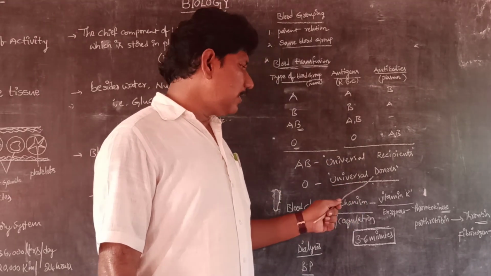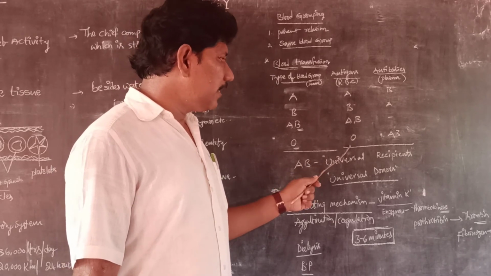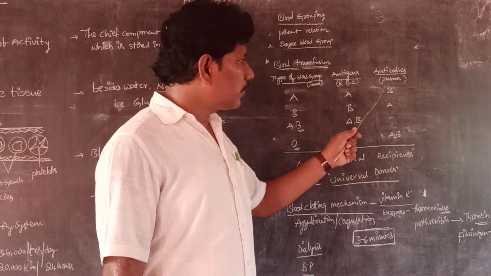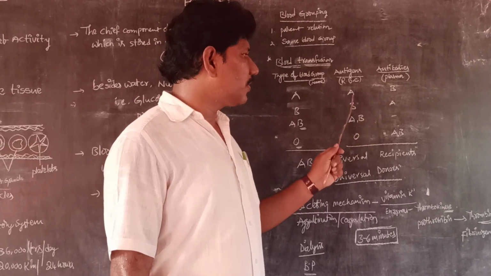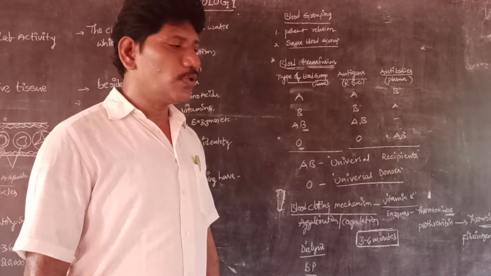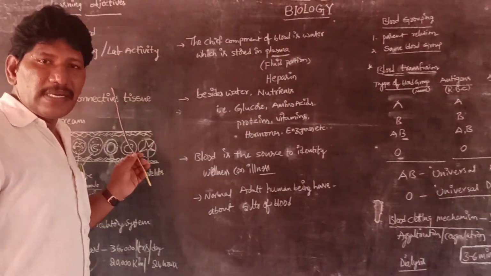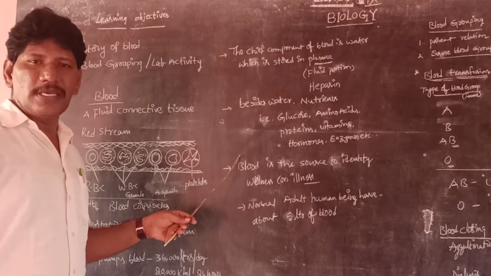This is called universal donors. Why? Because they don't have any antigens, so they can donate blood to A group, B group, AB group. Nothing will happen. So this is the information about blood and blood grouping.